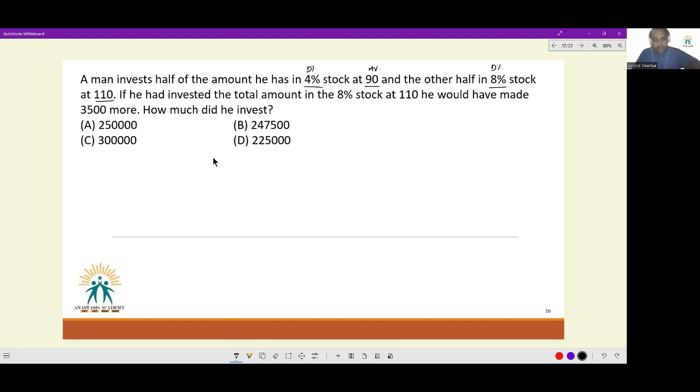So let's say for stock 1, he invested X rupees, and for stock 2, also he invested X rupees only.